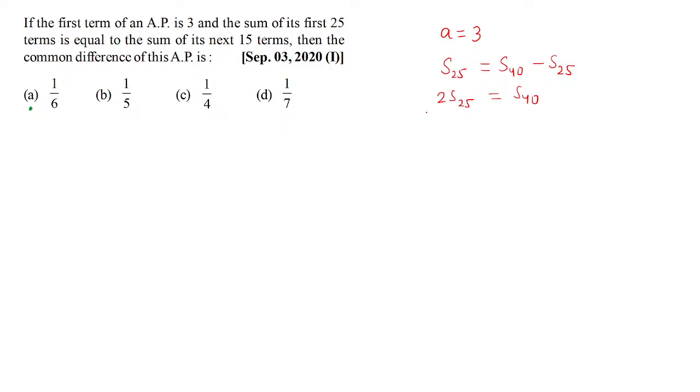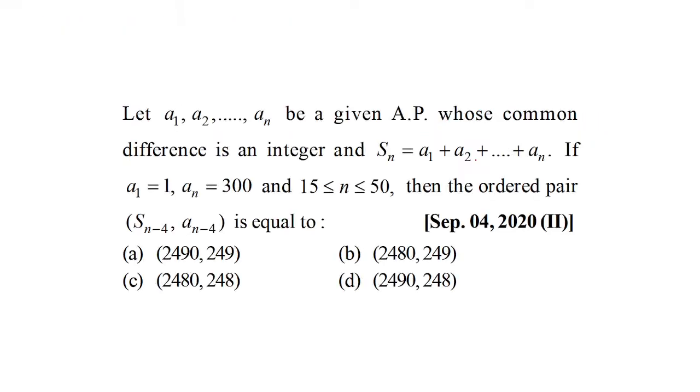Now simply, you use the formula n by 2, 2a plus n minus 1 d, and n by 2, 2a plus n minus 1 d. And solving this, you get d to be 1 by 6. I don't think we need to waste time on the calculation part here. So let's keep rolling to the next question.